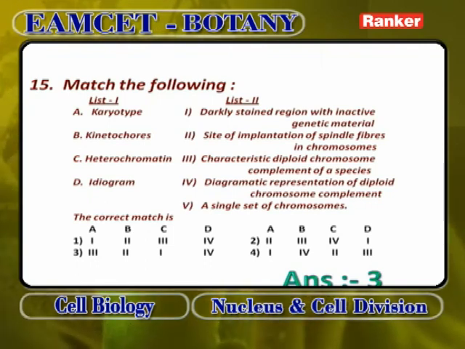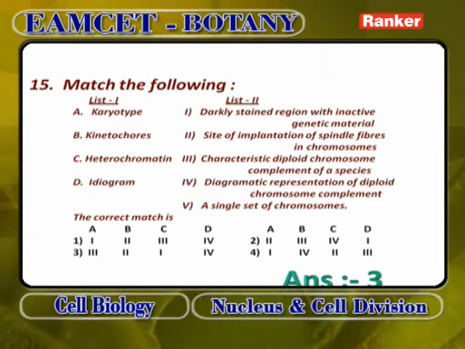Heterochromatin is the darkly stained region with inactive genetic material, which is 1. Lightly stained region with active genetic material is euchromatin. Darkly stained region with inactive genetic material is heterochromatin. Ideogram is 4: diagrammatic representation of diploid chromosome complement, that means diagrammatic representation of karyotype. A single set of chromosomes is called genome, which is not given in list 1.